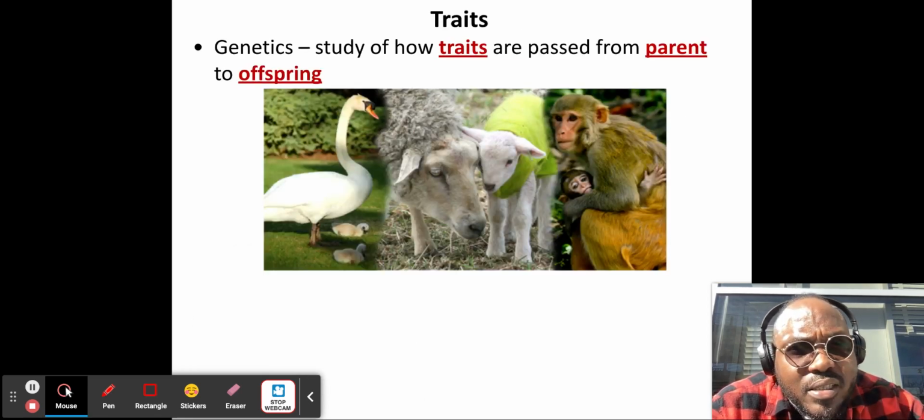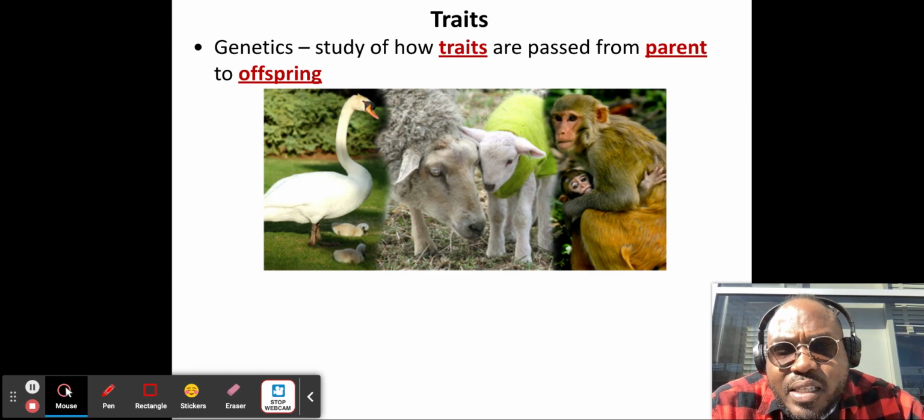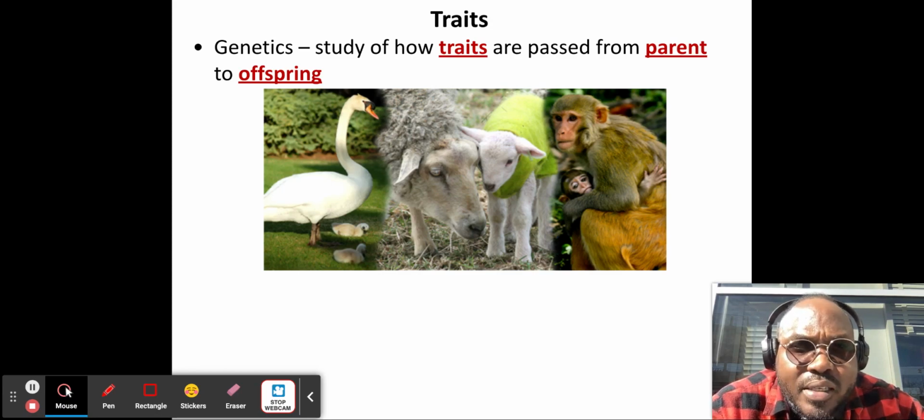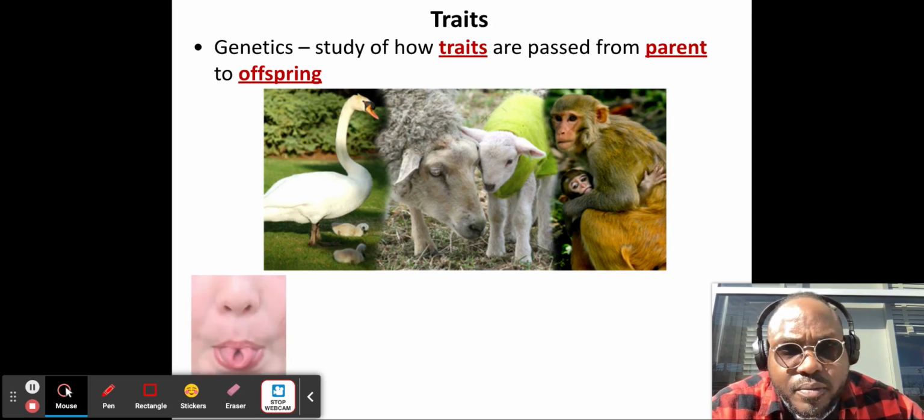What is a trait? Well, first, we need to understand that traits are a part of genetics, and genetics is the study of how traits are passed from parent to offspring. How you look the way you look, why your hair is how it is, etcetera. All these are traits, and you got them from your parents.